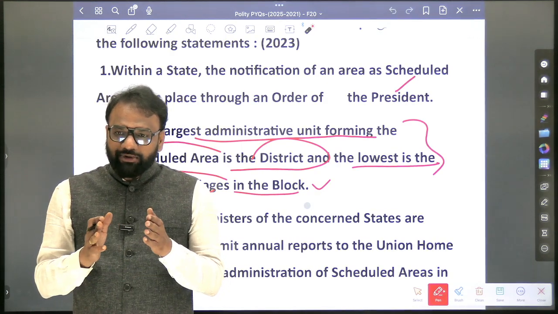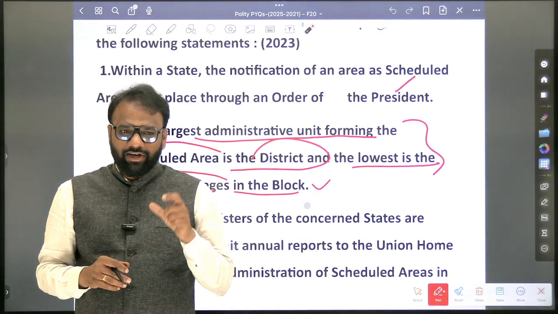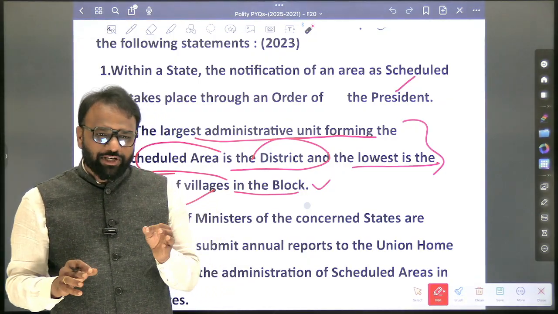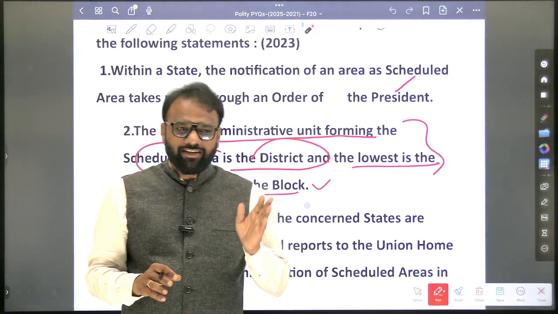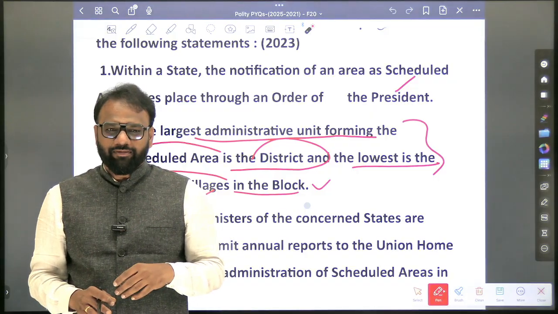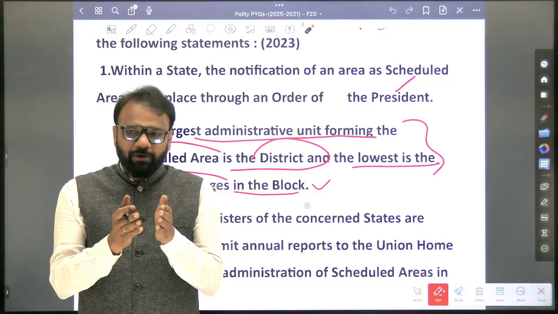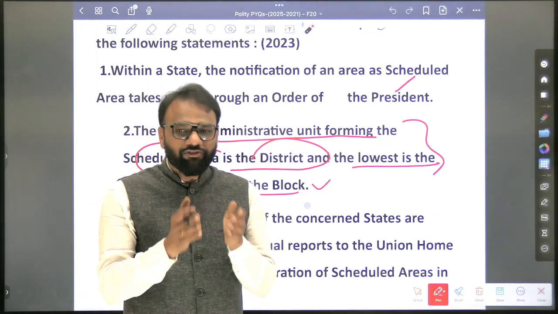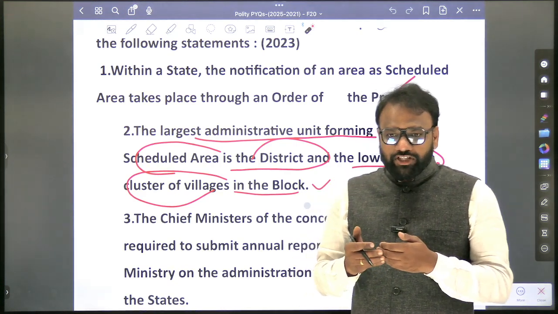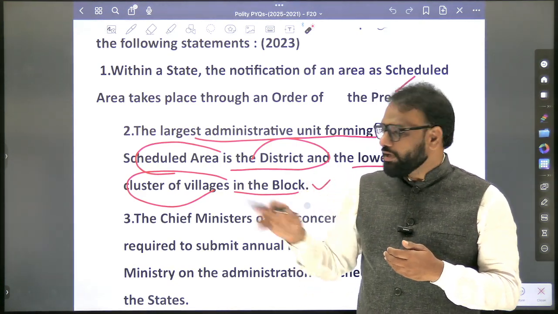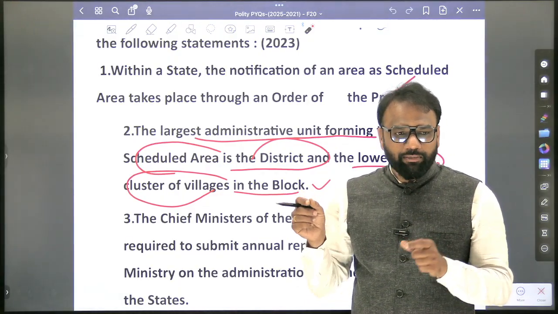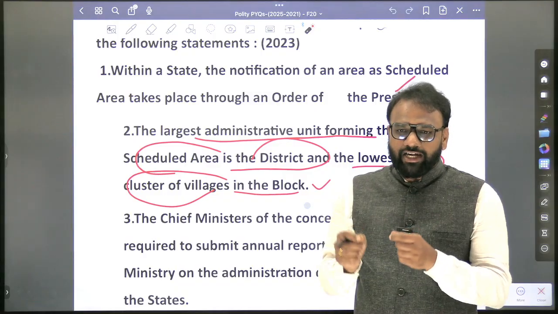So now, which is the largest administrative unit that can be declared as a scheduled area? A district. Can you declare an entire state as a scheduled area? No. The largest administrative unit that can be declared as a scheduled area is district. Now, the confusion was whether a single village can be declared as a scheduled area. No. A cluster of villages together can be declared as a scheduled area. These things are not present in Laxmikant. But with UPSC's changing pattern, that is the level they are expecting. So the smallest administrative unit is a cluster of villages. The largest administrative unit can be a district, not beyond that. We cannot declare an entire state as a scheduled area.